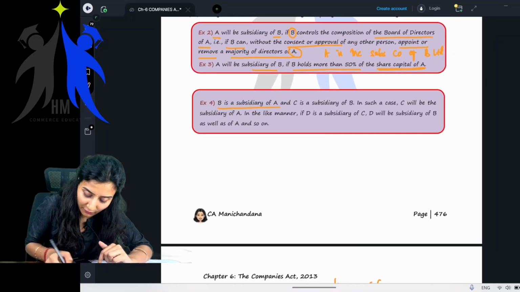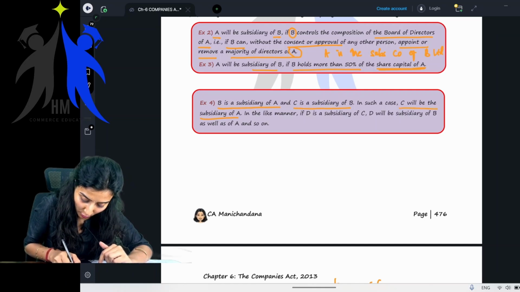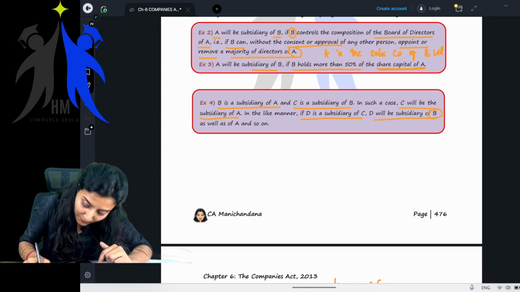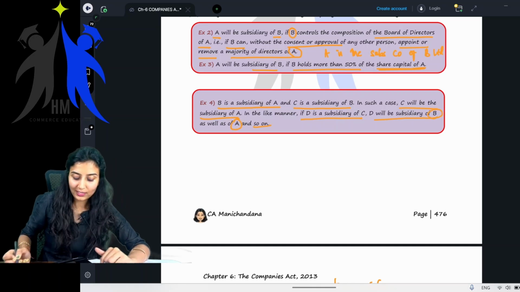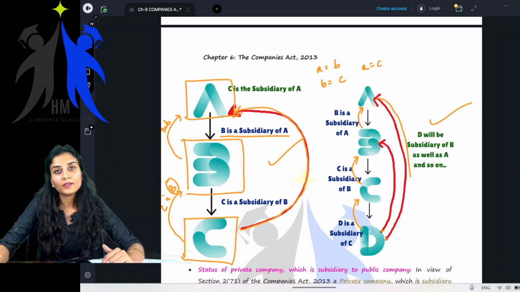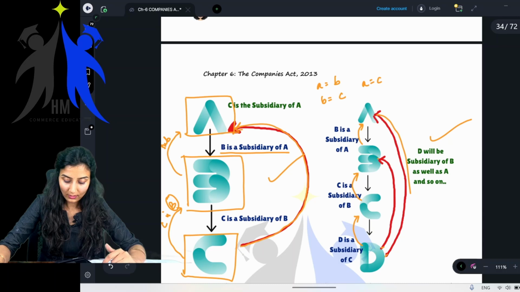B is a subsidiary of A and C is a subsidiary of B. In such case, C will be the subsidiary of A. In like manner, if D is a subsidiary of C, D will be subsidiary of B as well as A, and so on. That is what I have explained to you in this example. Understood, everyone? Okay, very good.